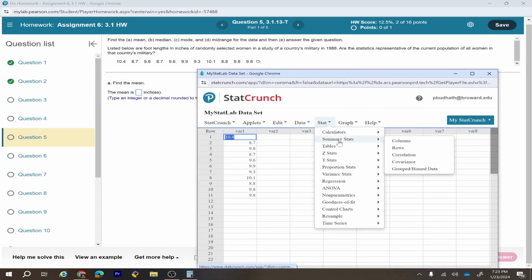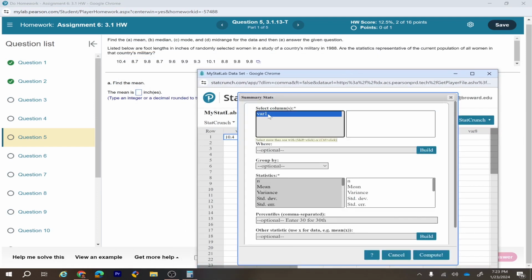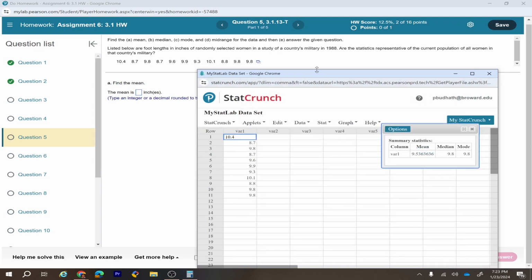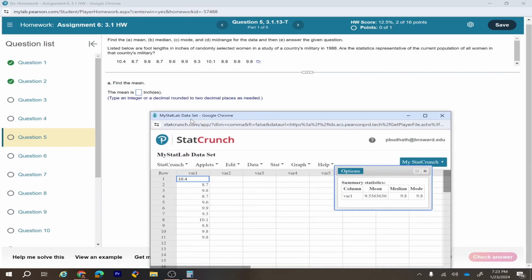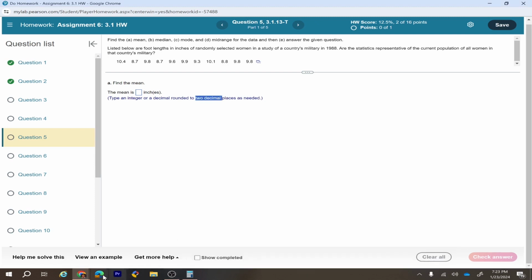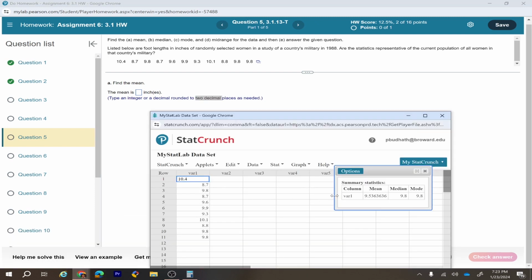Go to the stat, summary stat column, choose the first one, find the mean and median and then mode and compute them. Put this value here. The mean is 9.54. You have to round it to the 2 decimal place. That's what they are asking us to do here. So round it to the 2 decimal place. It's 9.54.